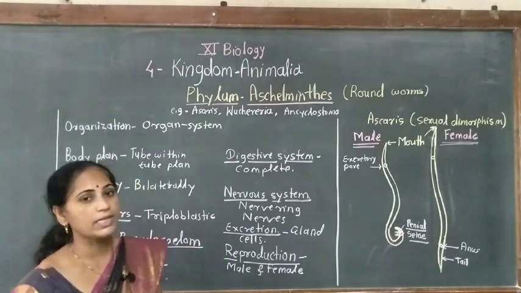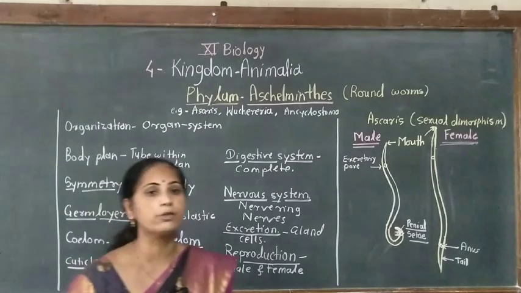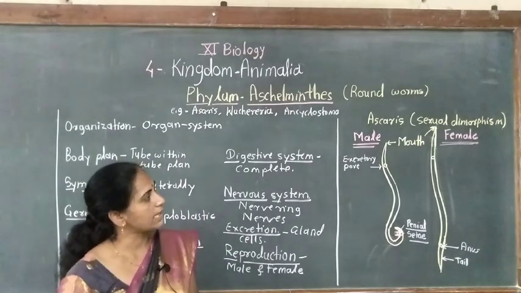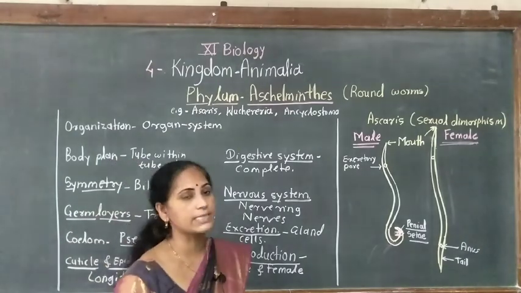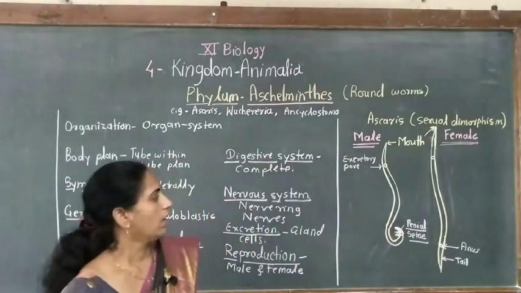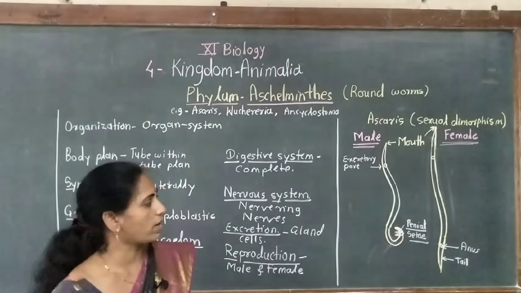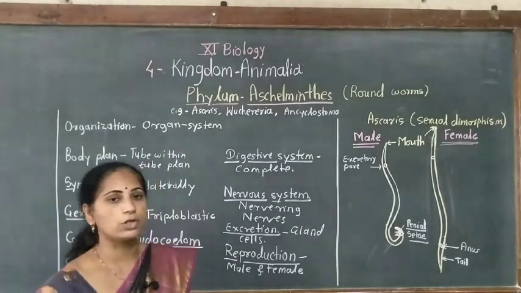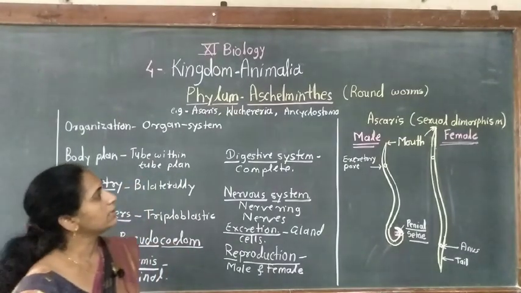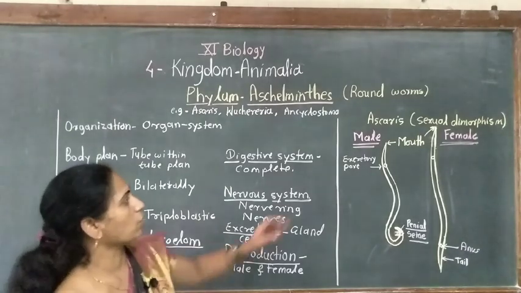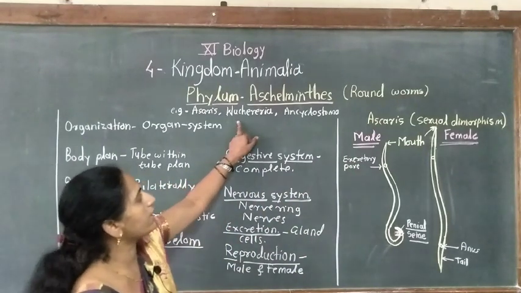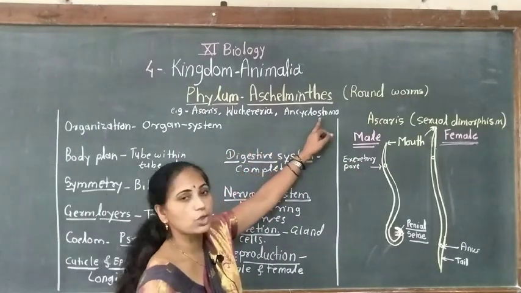In an examination, a question may ask you to give differences between male and female Ascaris, or enlist the characteristics of Ascaris, or give sexual dimorphism in Ascaris. Then we have to mention these 4 points: length, posterior end curved or straight, presence of penial setae, and presence of anus or cloacal aperture. So these are the various characteristics of phylum Aschelminthes. In this phylum, all animals are together called roundworms. Here, Wuchereria is also called filarial worm and Ancylostoma is also called hookworm.